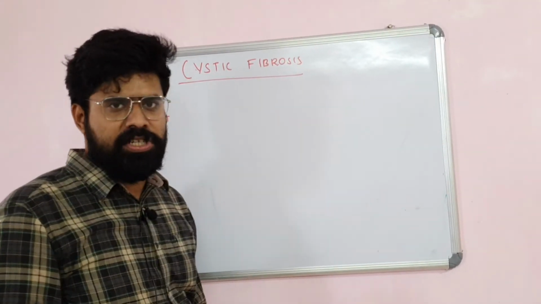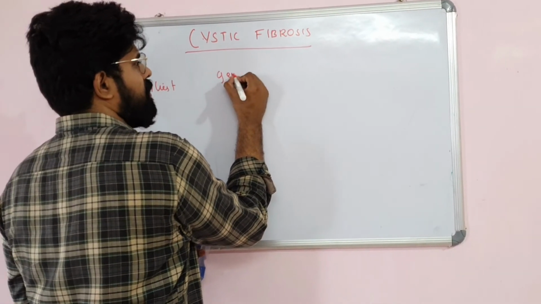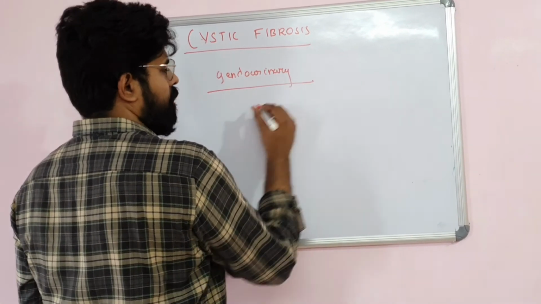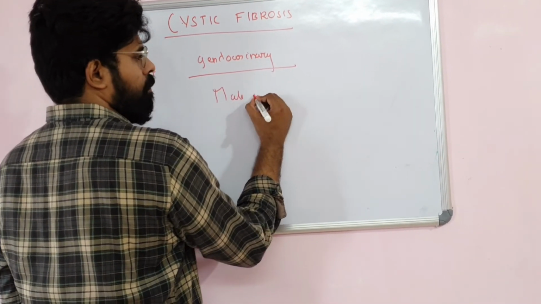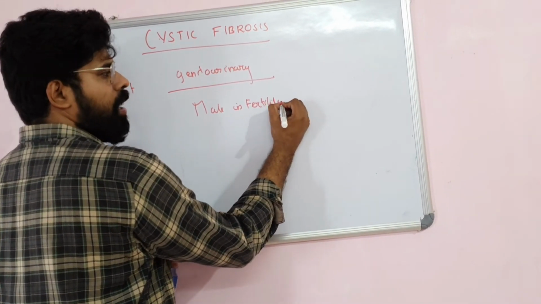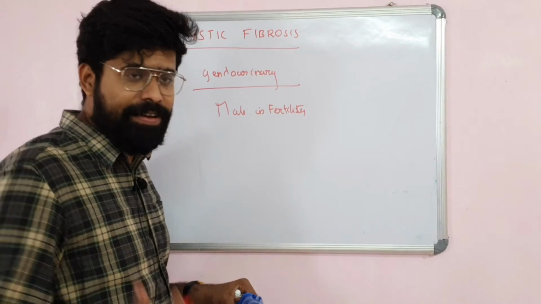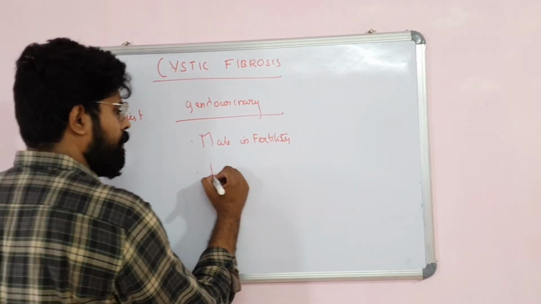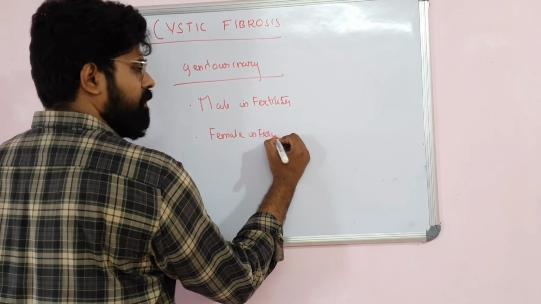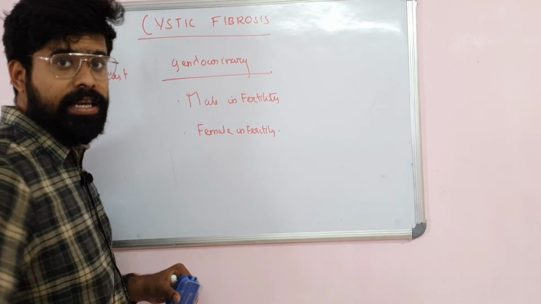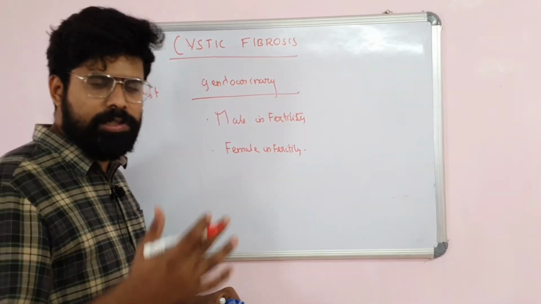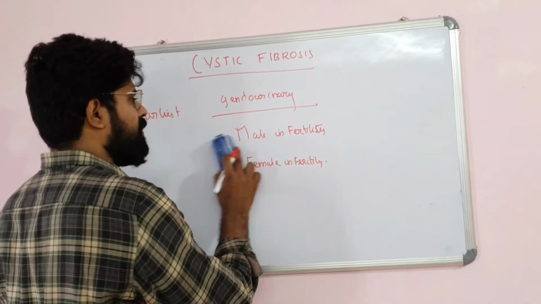So those are the GI manifestations. Then the genitourinary manifestations, in the form of infertility. Male infertility is because of azoospermia. Why do they develop azoospermia? This is because of absorption of the vas deferens because of the thick fluid. This is male infertility, and then female infertility. Female infertility is because of cervicitis, because of thick cervical mucus. There will be difficulty in passage; the sperms cannot pass through those thick secretions. So these are the findings.